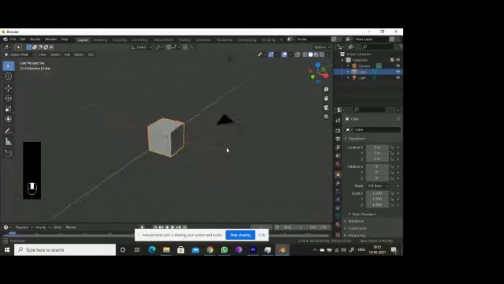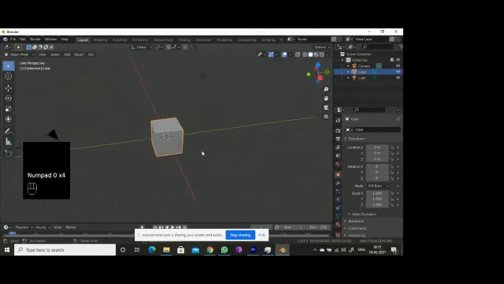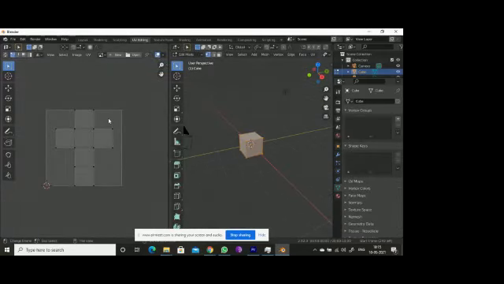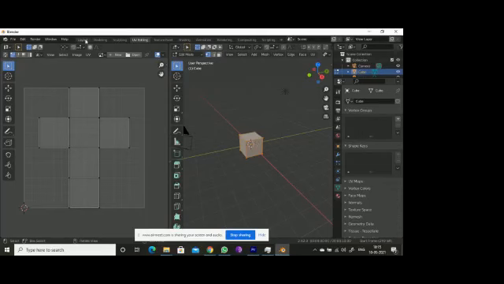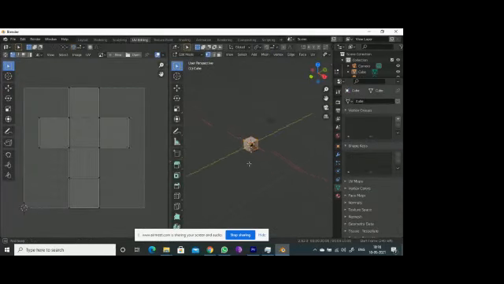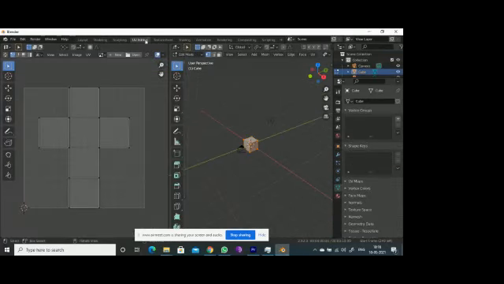Today I'm going step by step. First, you are able to see numpad 0. If numpad 0 is not there, you can press the toggle camera button here. This is a general basic cube, which is in Blender by default. If you go to UV editing, see here, I have selected this image, but you have not selected it. Even though it's coming, in previous versions I think it won't come.